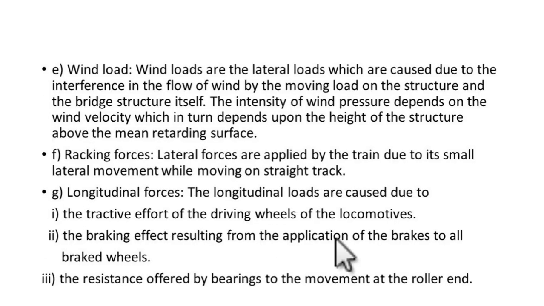Wind load, another one of the major loads that act on bridges. These are the lateral loads which are caused due to the interference in flow of wind by the moving load on the structure. So when the moving load is moving on the bridge, it will also be acted upon by some lateral wind forces. Wind might also be acting on the bridge structure itself. The intensity of the wind pressure depends on the wind velocity and the height of the structure. Then there are racking forces, again some lateral forces applied by the train while starting and stopping. Due to small lateral movement while moving on a single track, these racking forces are also applied.